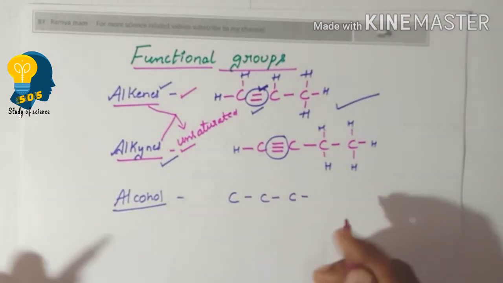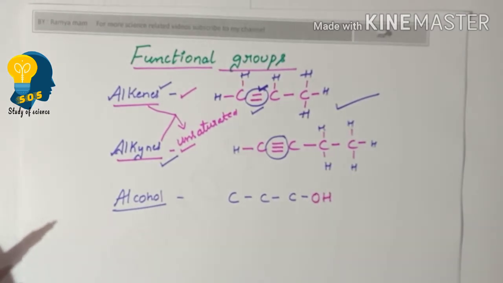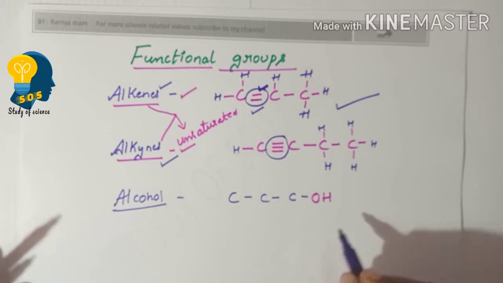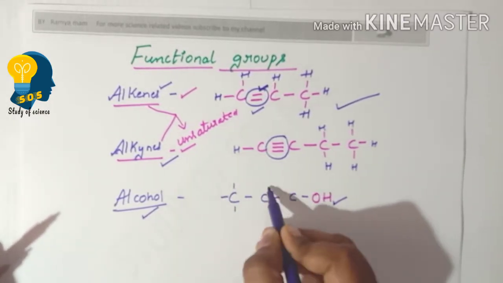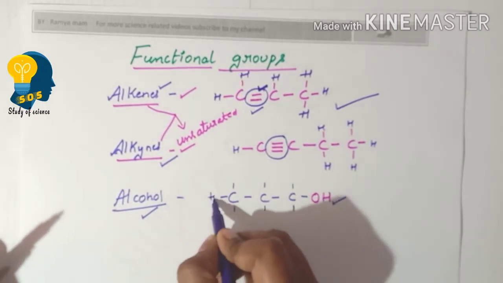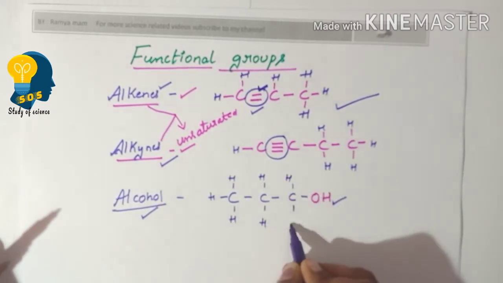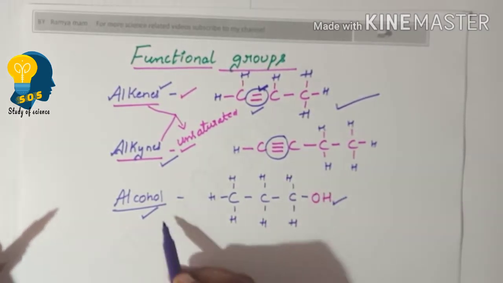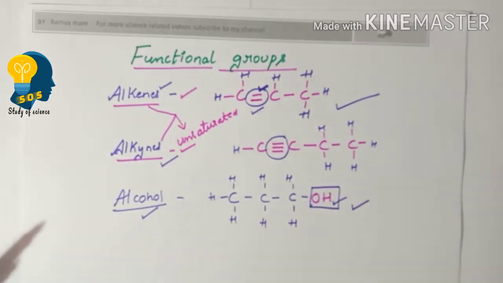If this longest carbon chain is attached to the OH group, then we consider it as the alcohol group, and the remaining positions are occupied by hydrogen. Alcohol is identified by the presence of OH group in the longest carbon chain. It is very easy. And the next functional group which we have understood